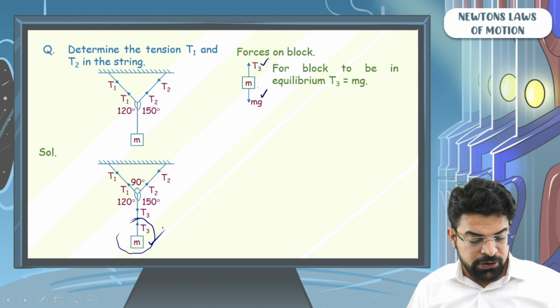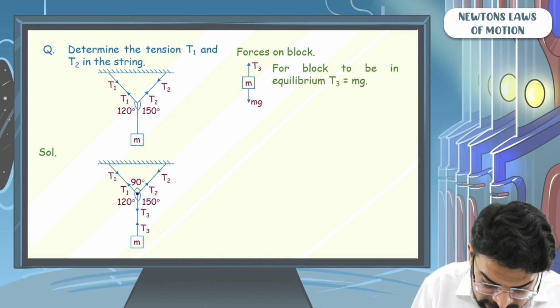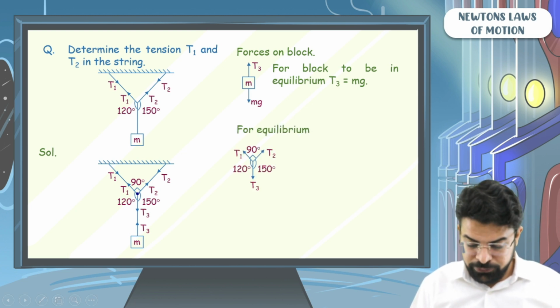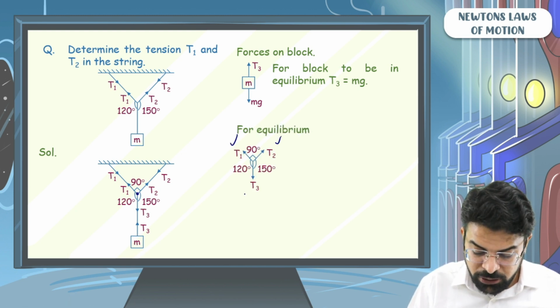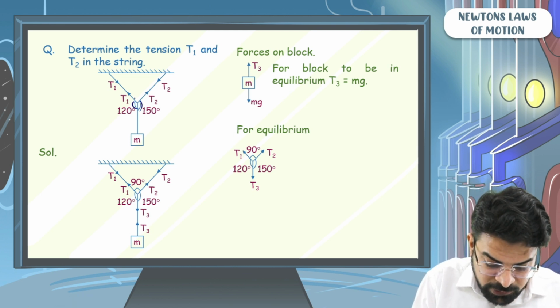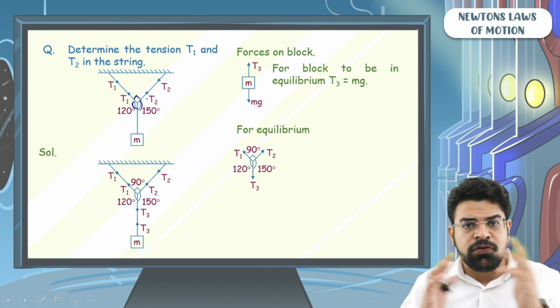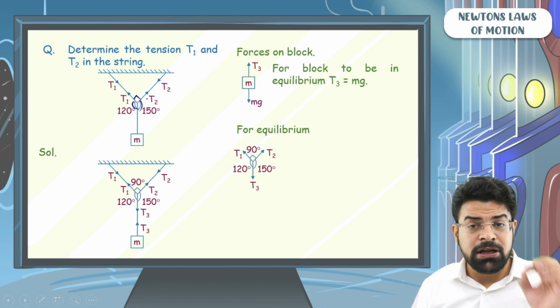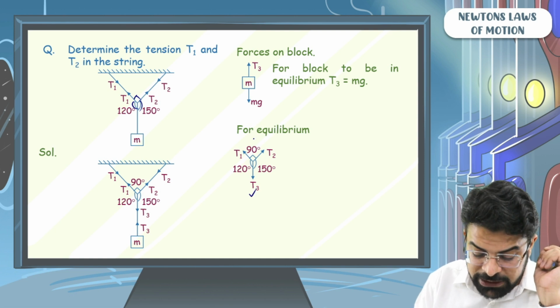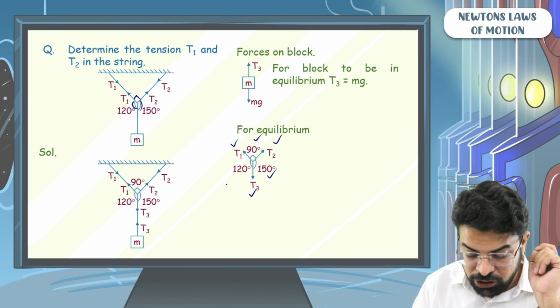So mg will be equal to T3. Now you know that at this point three forces are acting, which are T1, T2 and T3, and the angles are 120, 150 and 90. The remaining after 120 and 150 out of 360 is 90. From Lami's theorem, you can say T3 by sine 90 equals T1 by sine 150 equals T2 by sine 120.